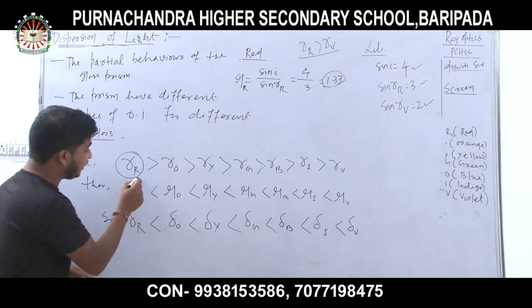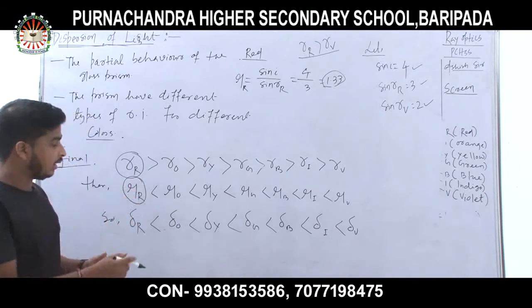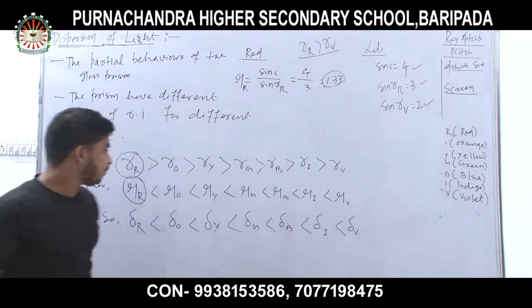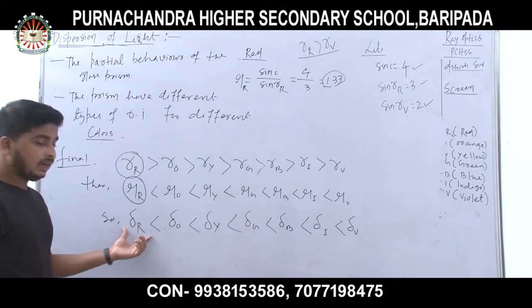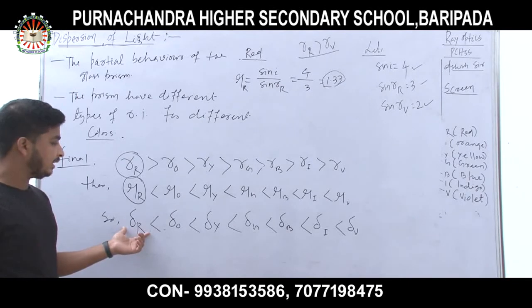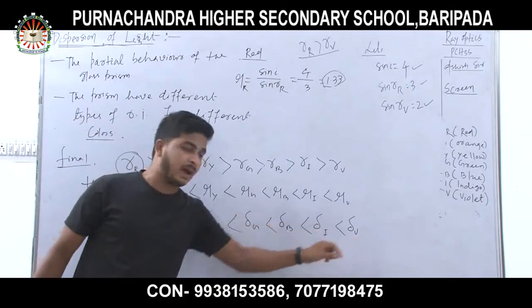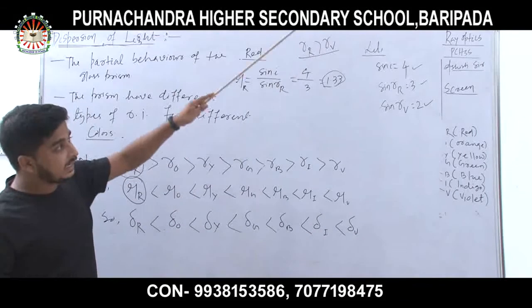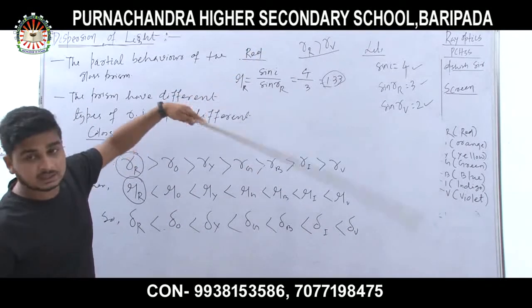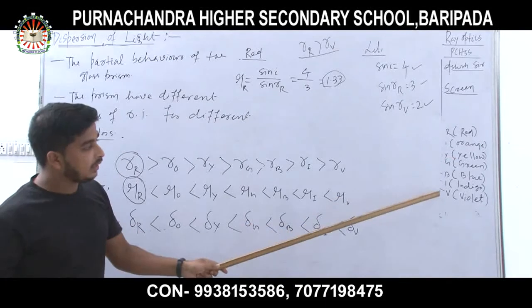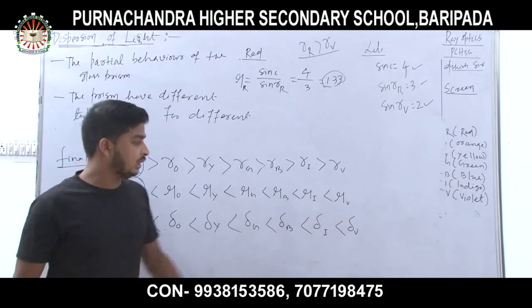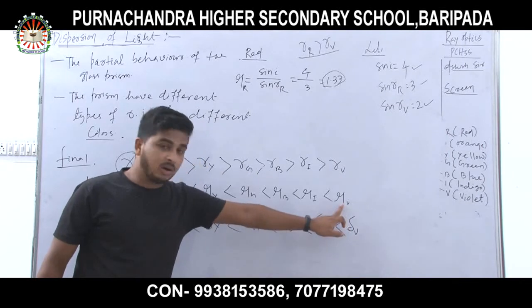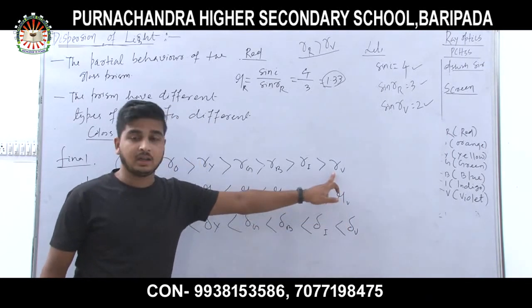But the refractive index for red color is less, but for violet it is maximum. Hence, the angle of deviation for red color is less, angle of deviation for violet is more. Angle of deviation is more means which light deviates more from the incident ray. The light violet deviates more, so violet has more angle of deviation, more refractive index, less angle of refraction.